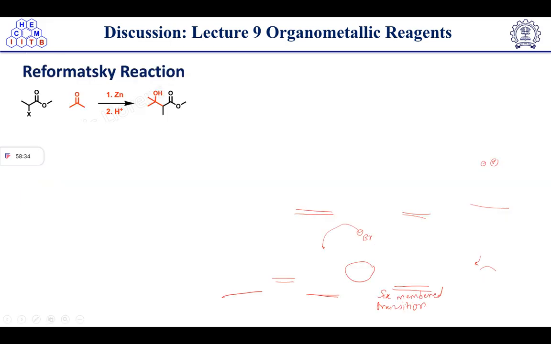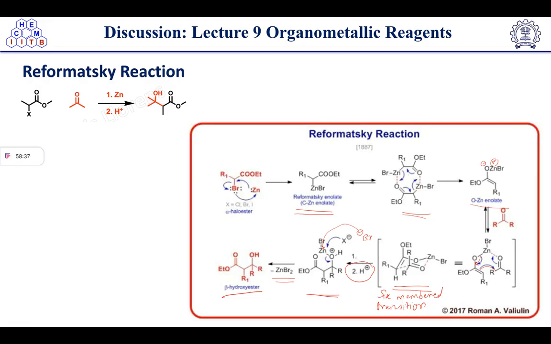Now we have discussed the Reformatsky reaction, which is an organozinc reaction. Zinc insertion takes place to make a Reformatsky enolate. Then another molecule will form a chelate and form this type of transition state, which undergoes zinc enolate formation, which will attack the aldehyde to form this type of intermediate. With this six-membered transition state, we get the desired products. The Reformatsky reaction gives a beta-hydroxy ester.